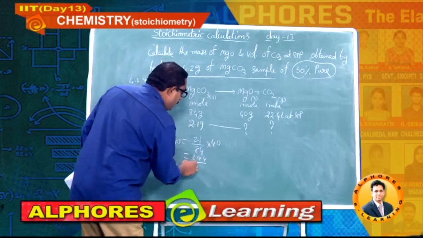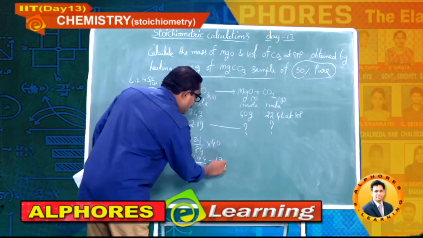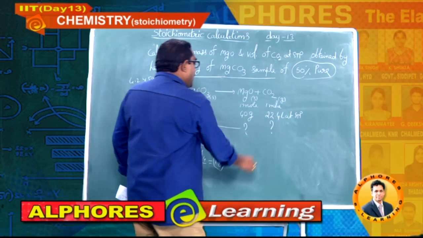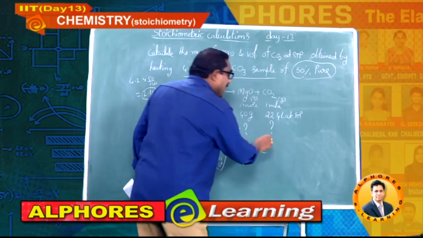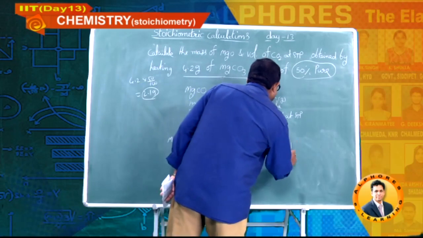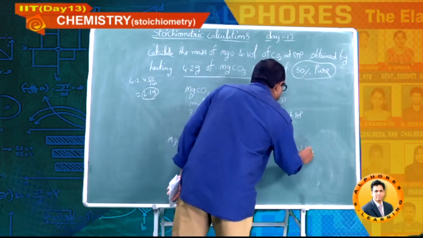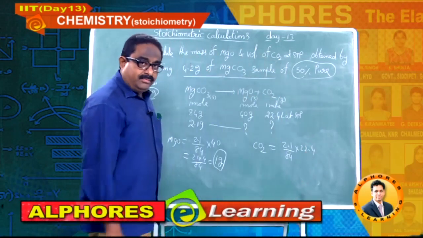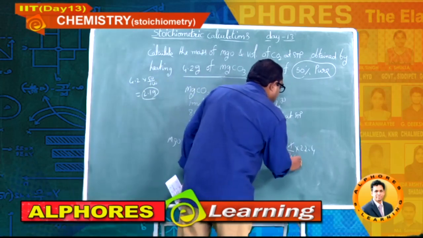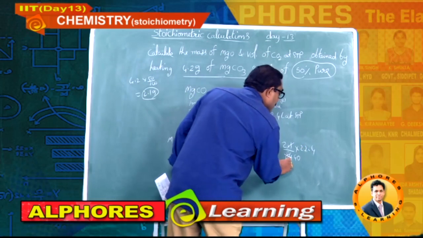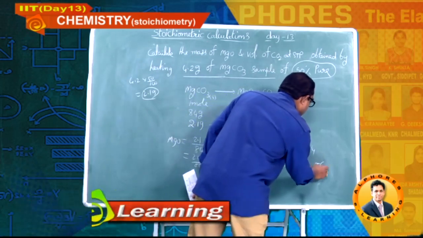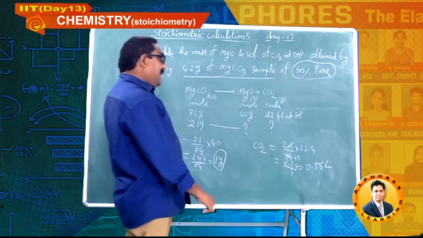21 into 4 by 84, that is 1 gram simply. So I am calculating the volume of carbon dioxide. 2.1 by 84 into 22.4, this is 40. So 2.24 by 4, that is 0.56 liters at STP.